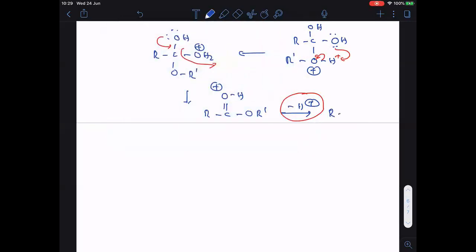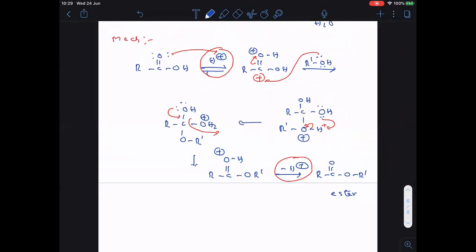Followed everyone? Now what happened then? R-C double bonded O, O-R dash. So this is your ester. Since ester is forming, this is esterification. This is the mechanism of the esterification.